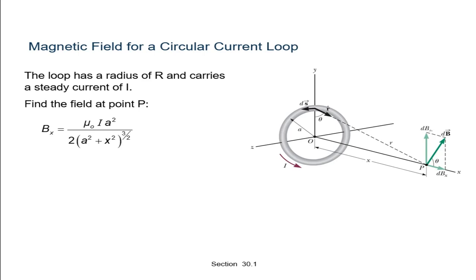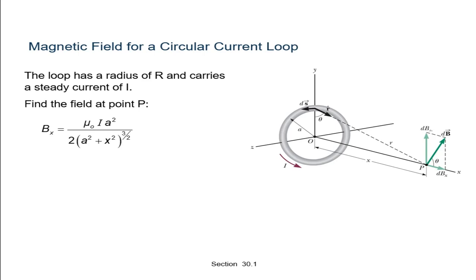See here, a circular loop carrying a steady current I is placed in the YZ plane, with its center at the origin O and radius R. The x-axis is the axis of the loop.